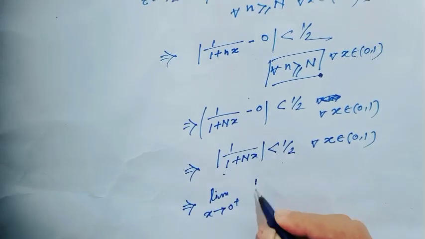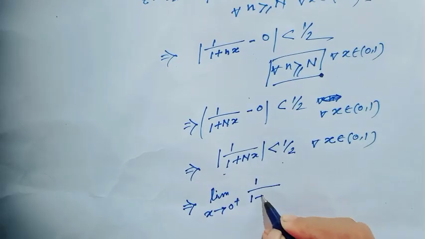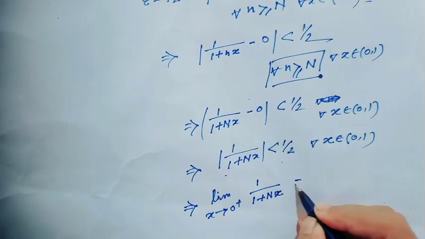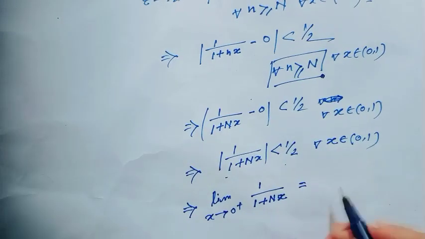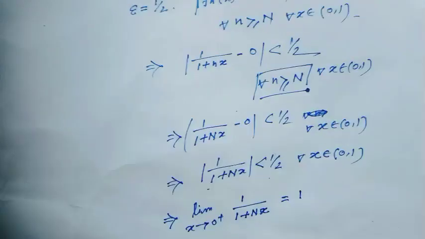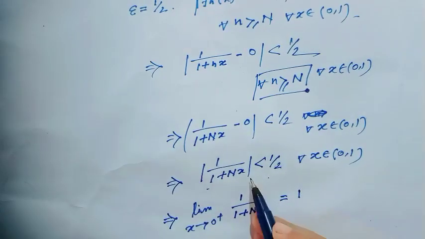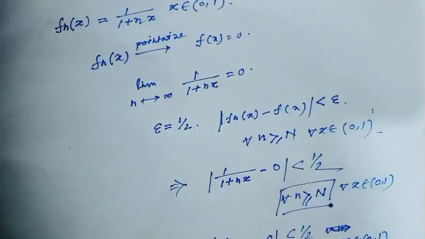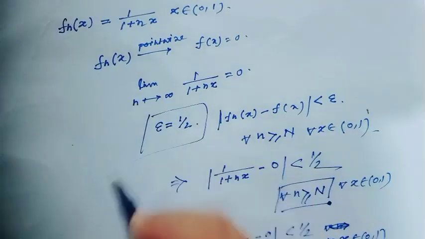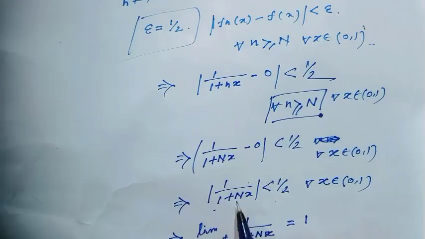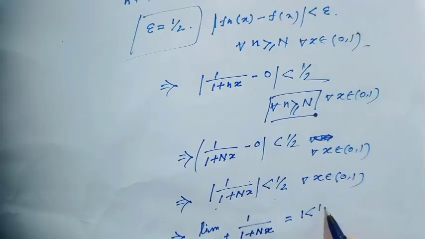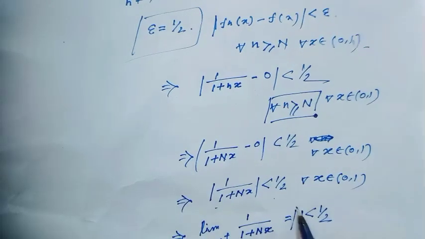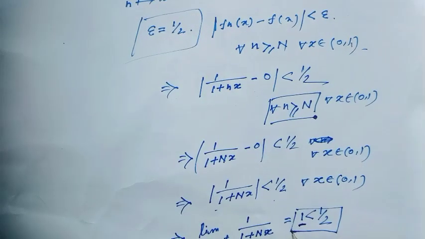Then this would be 1 over 1 plus nx, and if we put that value, then this value would be 1. But here for uniform convergence I have considered epsilon equal to half. That means this relation is always less than half, but I have got here 1 less than half. This cannot be possible.